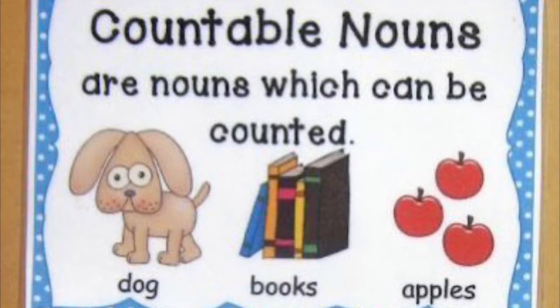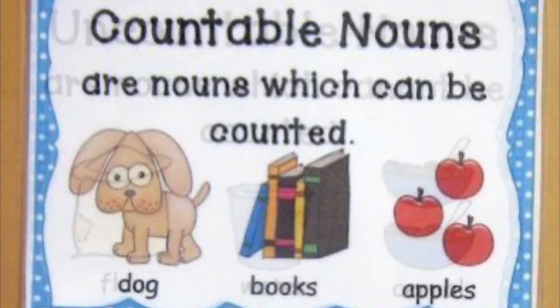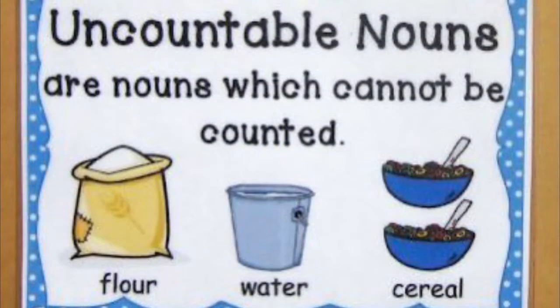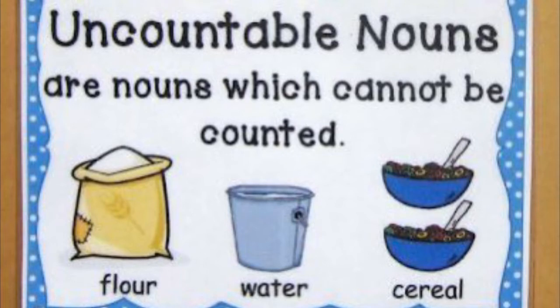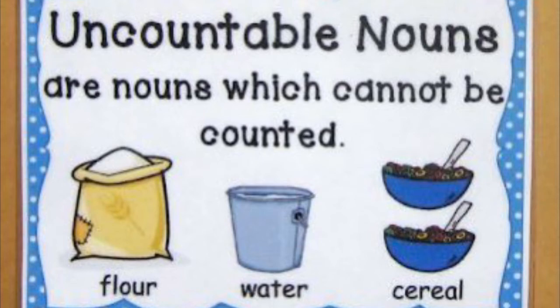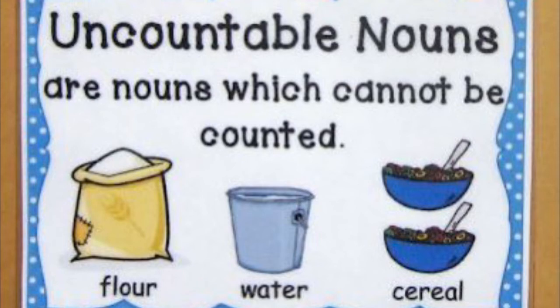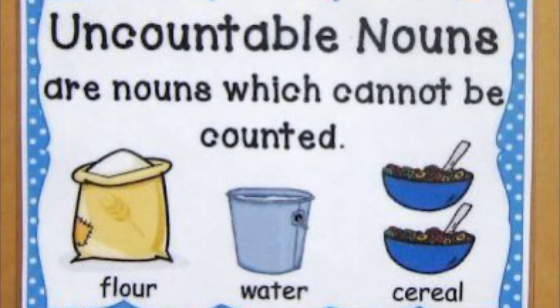Uncountable nouns are those nouns which cannot be counted, जिनको count नहीं किया जा सकता. For example, here flour, water, or cereal. These are things which cannot be counted.